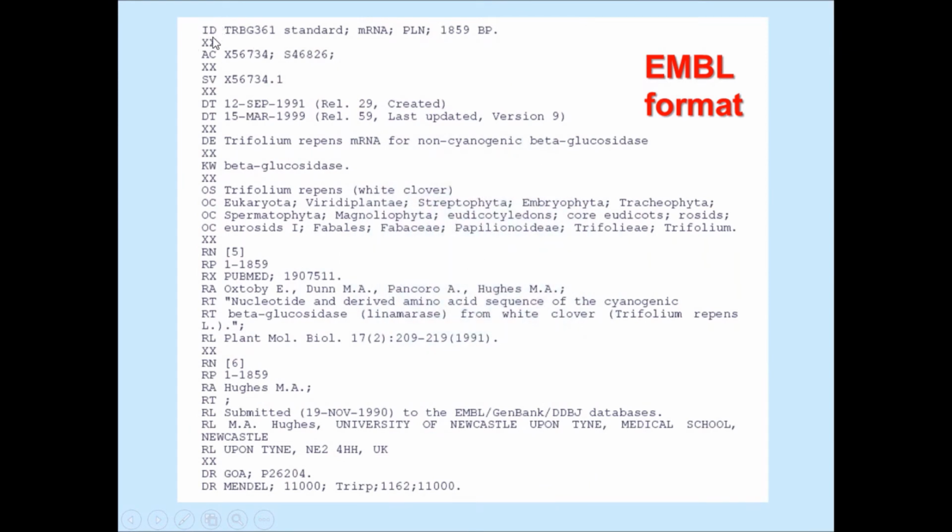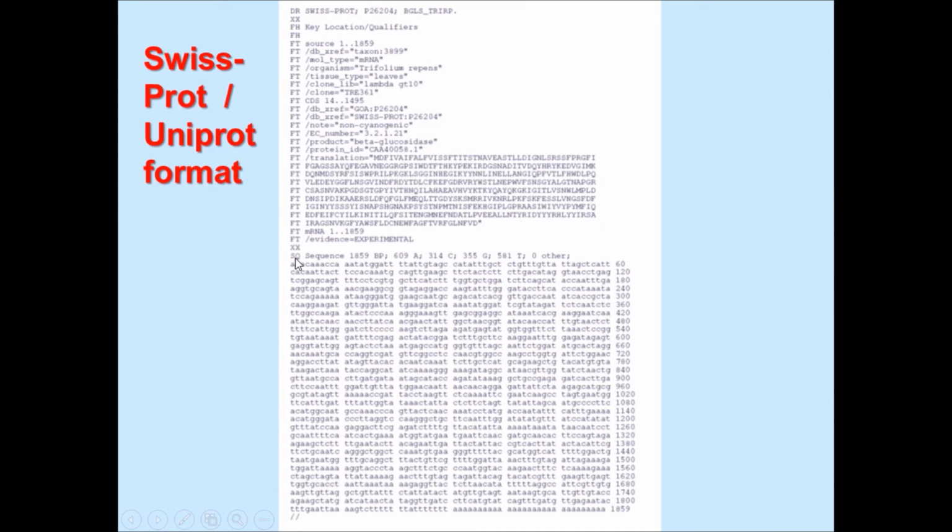Next is the EMBL format. It starts with the word ID, and the parameters are separated by XX. The information is indicated by two-letter codes, like identity is represented as ID, accession number as AC, and the source organism as OS. Like this it goes. The sequence part starts with SQ, and you can see the number given at the end of each line, like 60, 120, etc. It also ends with //.